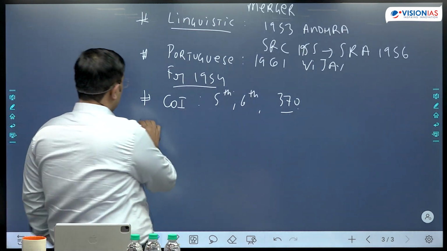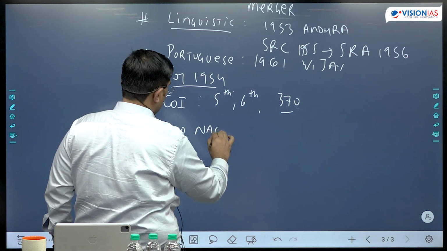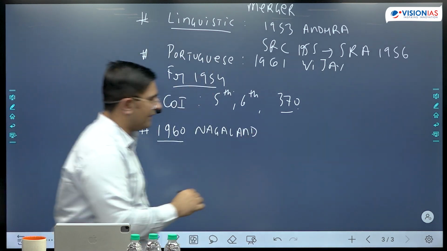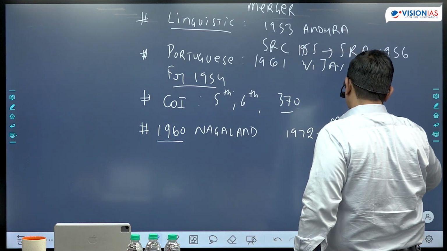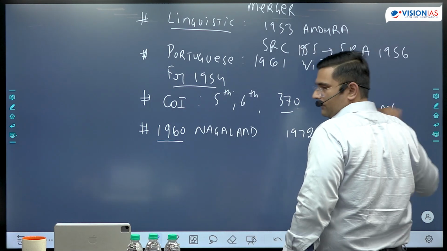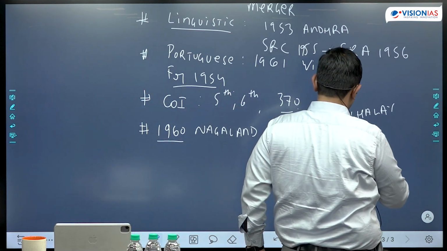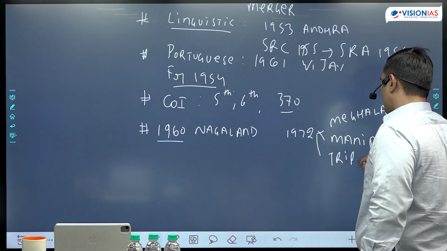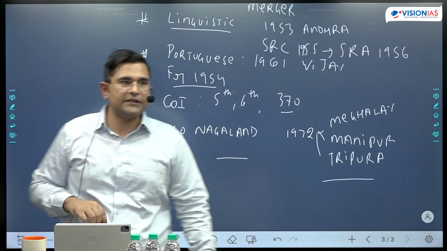Then we can talk about from Northeast. So 1960 creation of Nagaland is there, right? After that, in 1972. Creation of Meghalaya is there. Creation of Meghalaya, Manipur, Tripura, 1972. And here, what is the demand? There is the demand for autonomy, that is tribal autonomy becomes the reason.